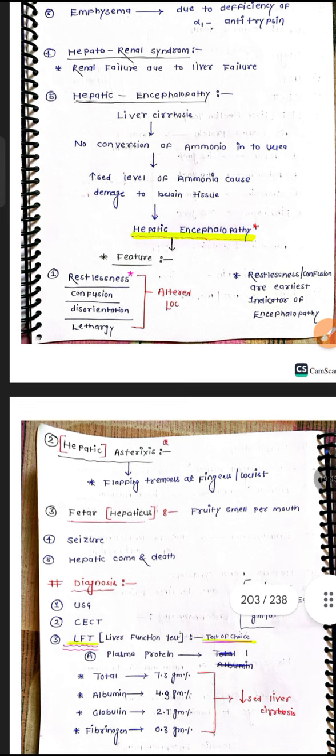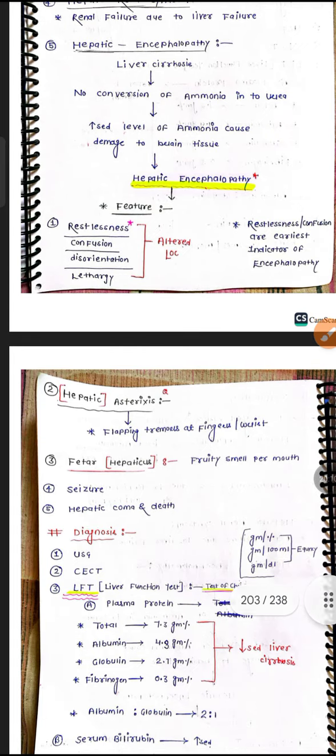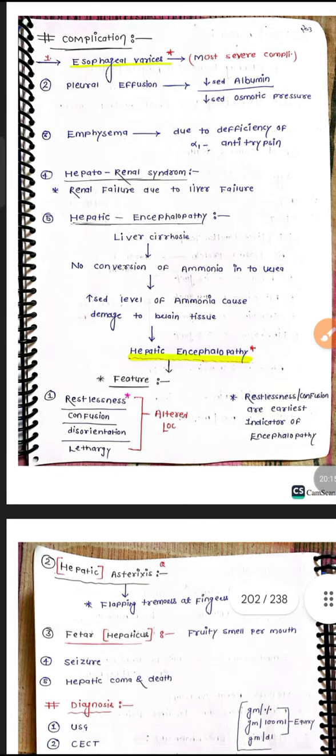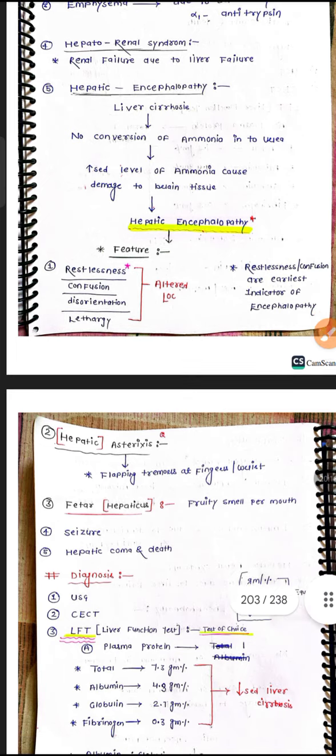Hepatic ataxia and flapping tremors will be seen in the patient. This is one of the most important clinical features, and anyone can observe these flapping tremors. Then hepatic fetor, a fruity smell: when the patient talks, we can smell a fruity odor from his mouth. Also seizures, hepatic coma and death. These are the main complications the patient will experience because of this liver cirrhosis.